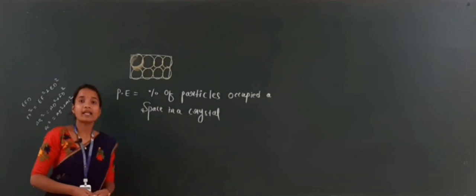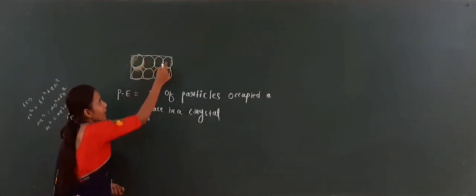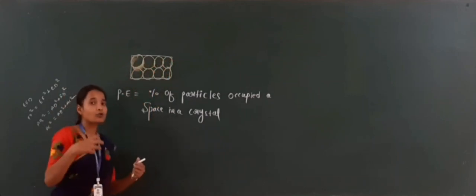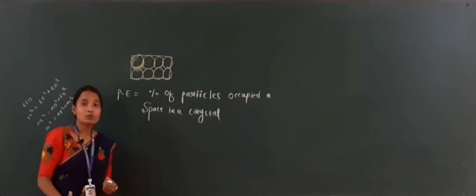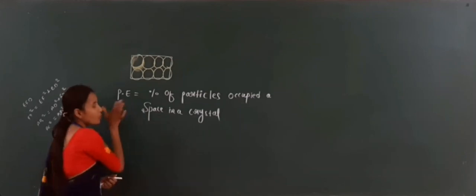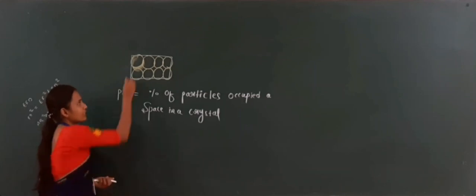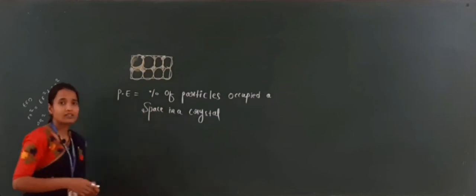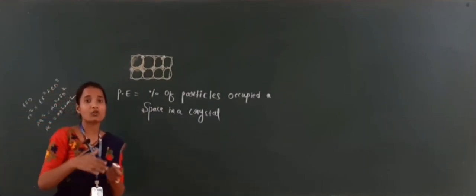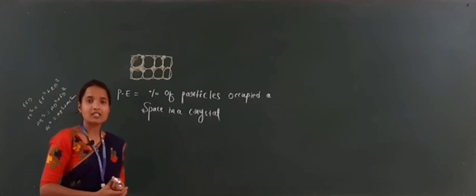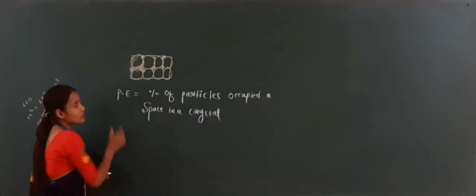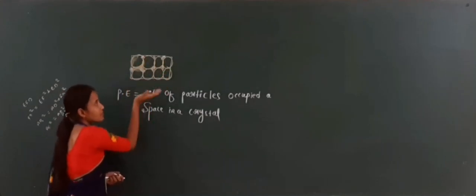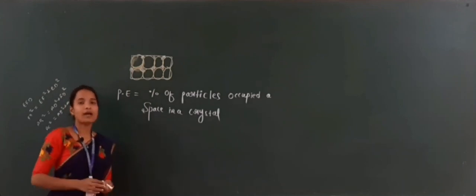The empty space is not packing efficiency, okay? It is known as a void. A void is the empty space between the particles, or between the spheres. So packing efficiency means the space occupied by these particles, and likewise all the particles occupying their positions.